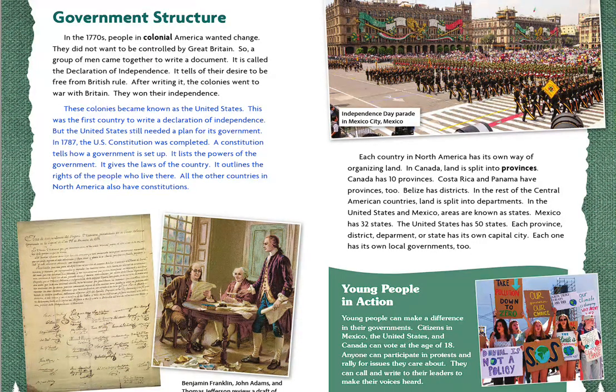This was the first country to write a Declaration of Independence, but the United States still needed a plan for its government. In 1787, the U.S. Constitution was completed. A constitution tells how a government is set up. It lists the powers of the government. It gives the laws of the country. It outlines the rights of the people who live there. All the other countries in North America also have constitutions.